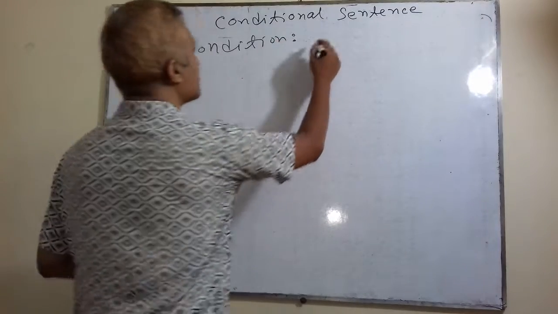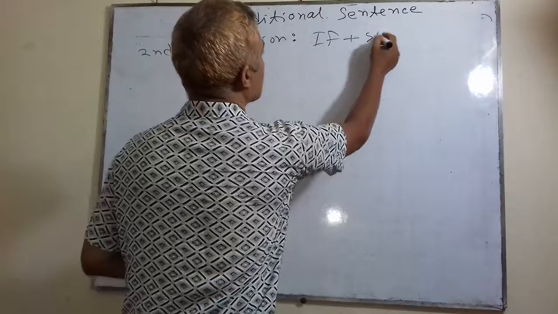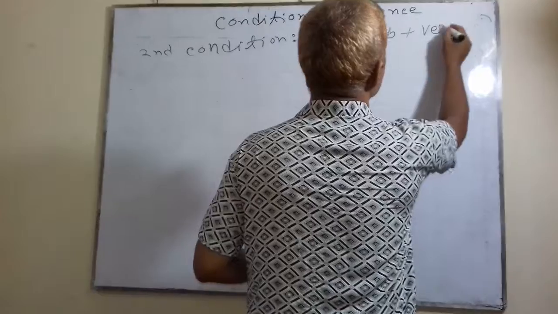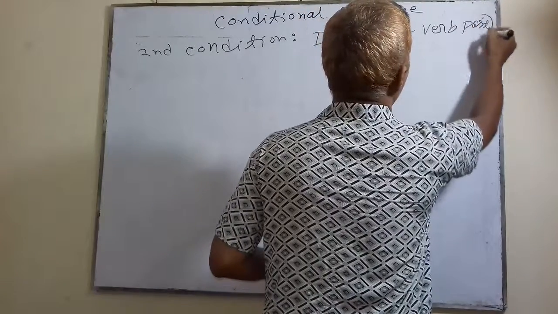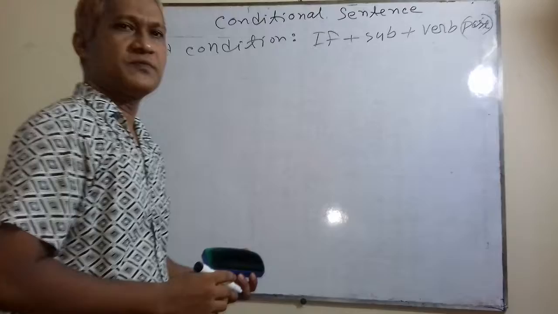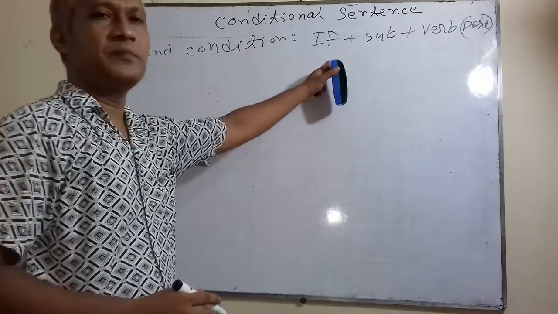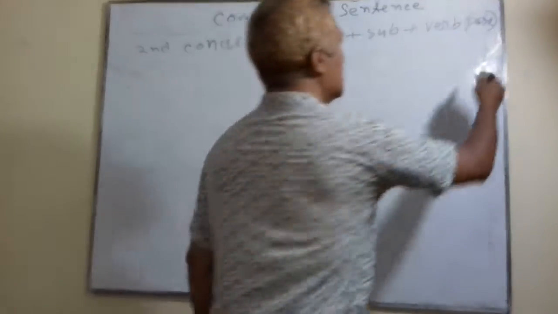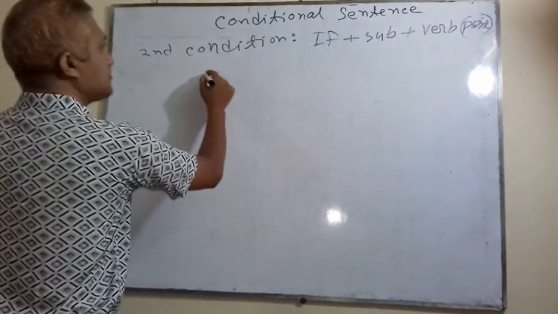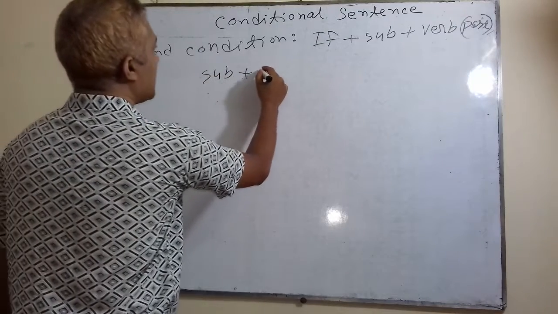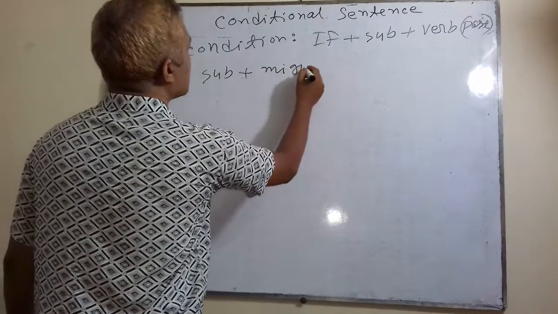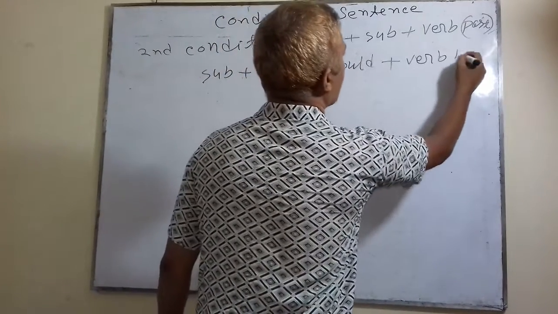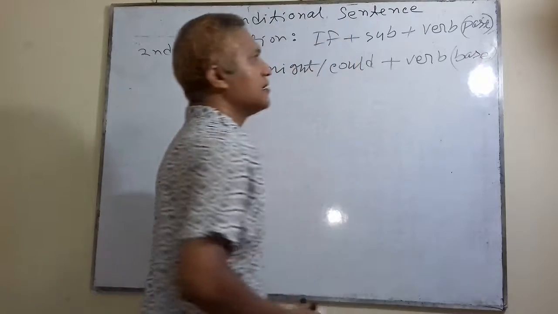Second condition. First, if subject means noun or pronoun, verb past form of the verb, because this if clause is past indefinite tense, then principal clause or main clause will be past conditional. Subject plus might or could plus verb. Verb must be its base form.